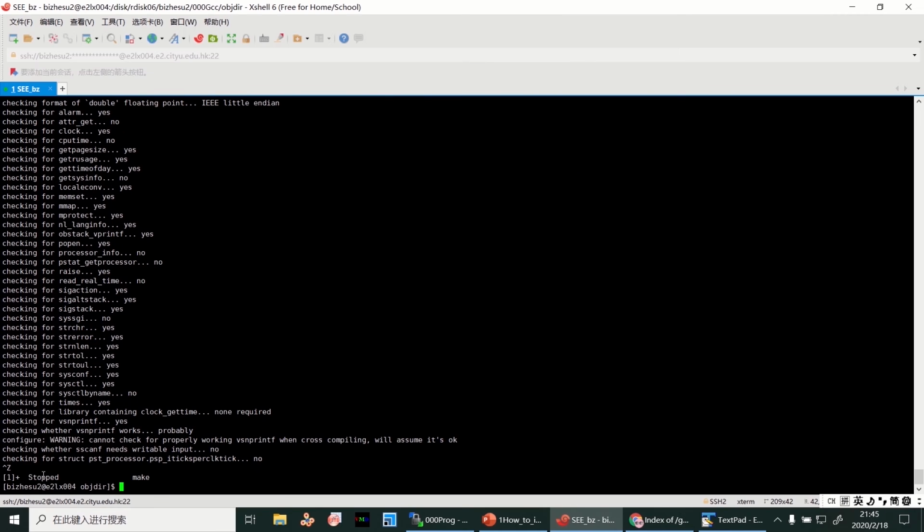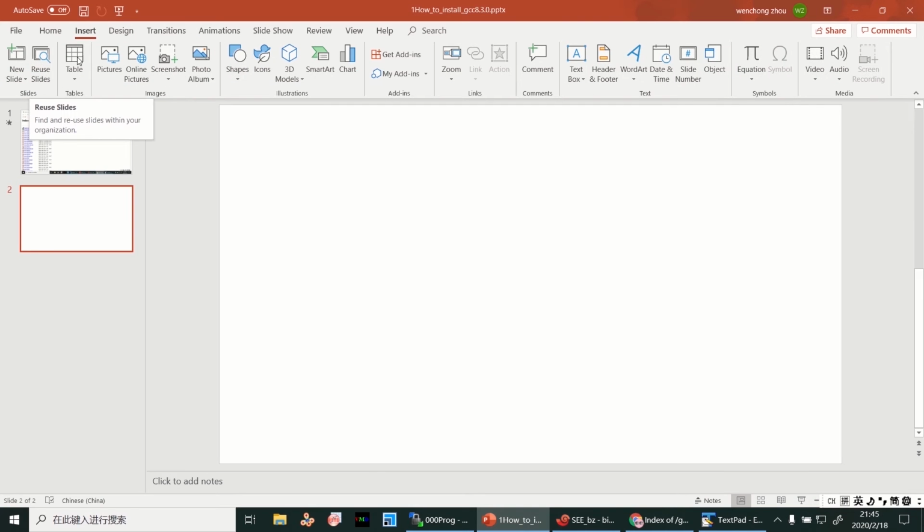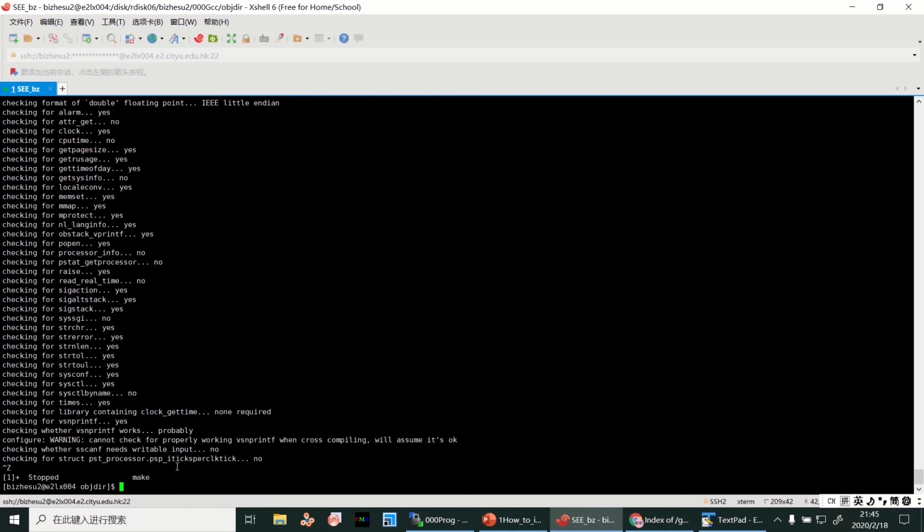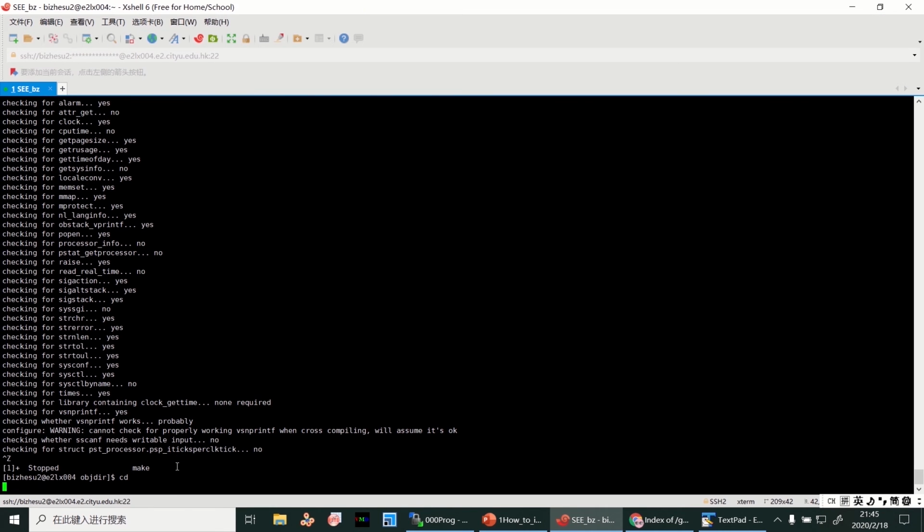This make process can take a very long time, and you need to wait for many hours. After all installation, do not forget to set your environment variables in the bash file. Hope it helps you.